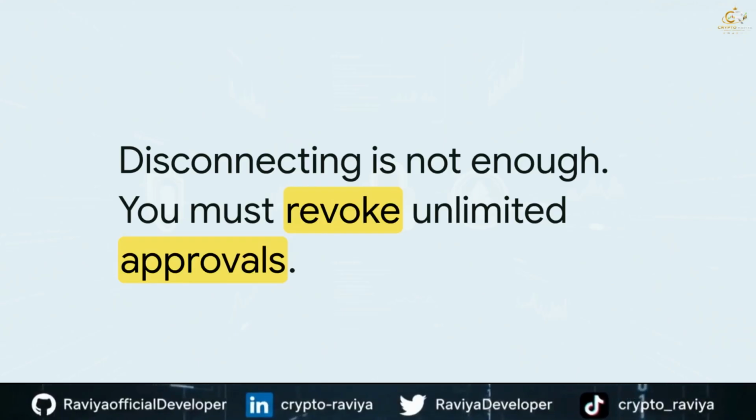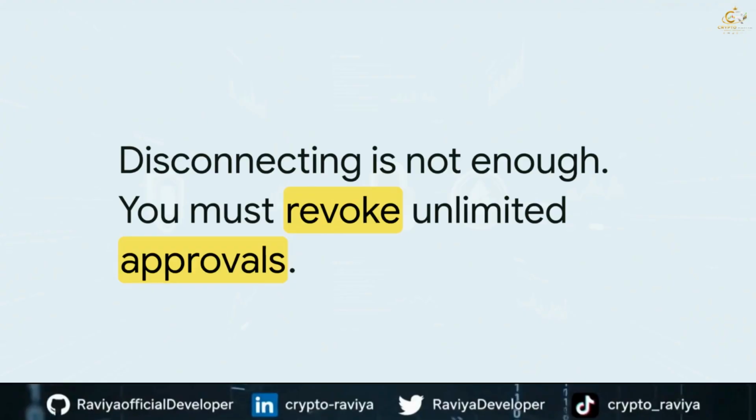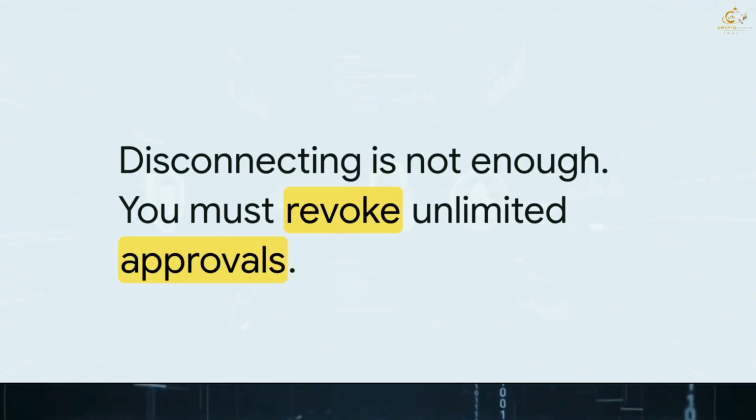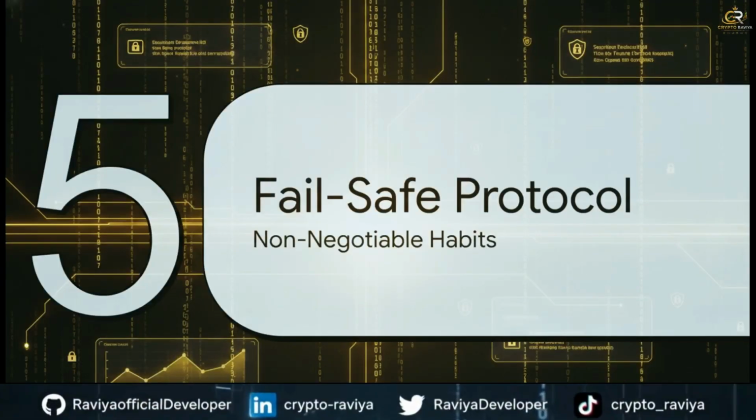You have to actively use tools like revoke.cash or block explorers to explicitly audit and revoke these allowances on the blockchain, resetting the limit to 0. Disconnecting leaves the door wide open. So, how do we fight back?